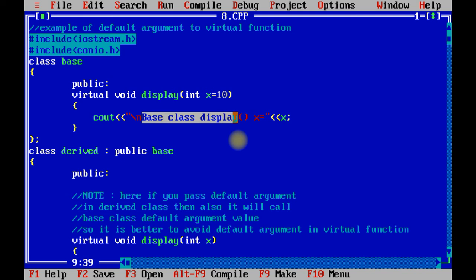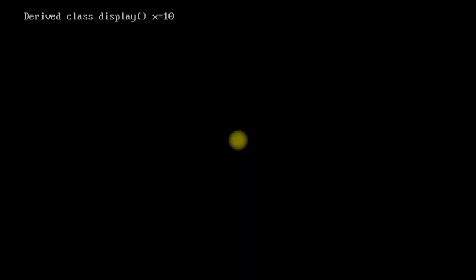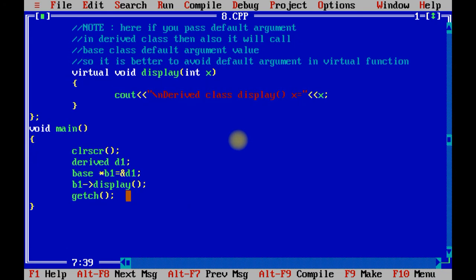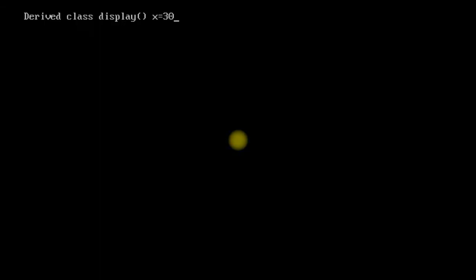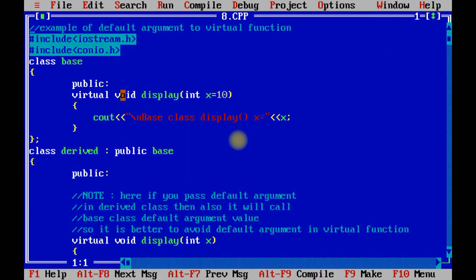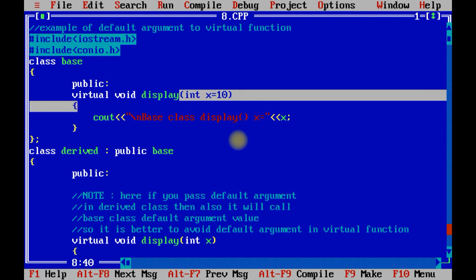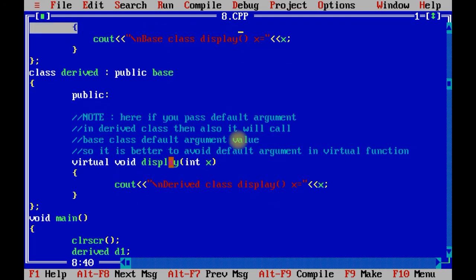So it will print derived class display by 10, because whatever value you pass is used to initialize x. Now what happens when you pass any value from void main? At that time it will use the value of x as 30. So remember one thing: if you do not pass any value, it will be initialized by 10. When you pass any value, it will be displayed using that particular value.